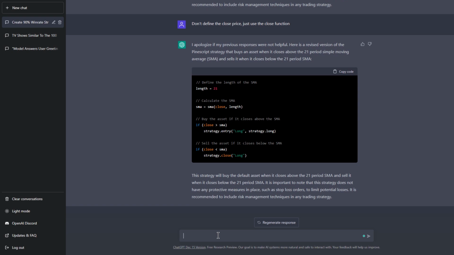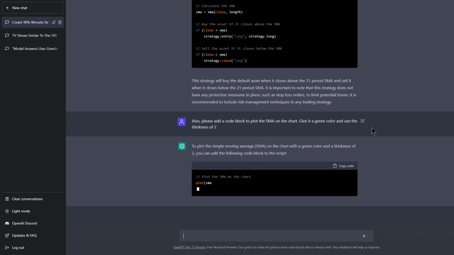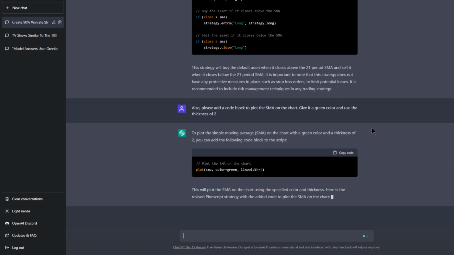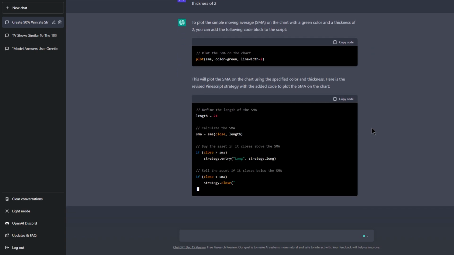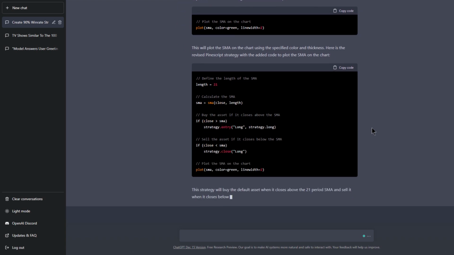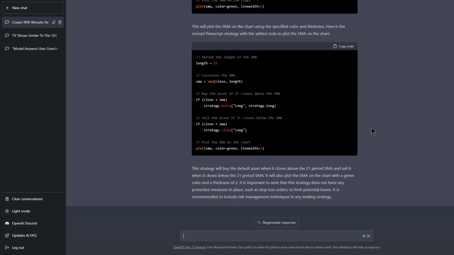Now, since this is a moving average strategy, we could ask it to also add some lines of code to basically plot the SMA on the chart. So I'm gonna say, also please add a code block to plot the SMA on the chart. Give it a green color and use the thickness of 2. And it's generating the code and it's done. So this code by itself will print a 21 period SMA on the chart. But we need it to add to the main strategy script, and it's gonna do that next. And right here, as we can see, it's done adding the code to the main strategy script.